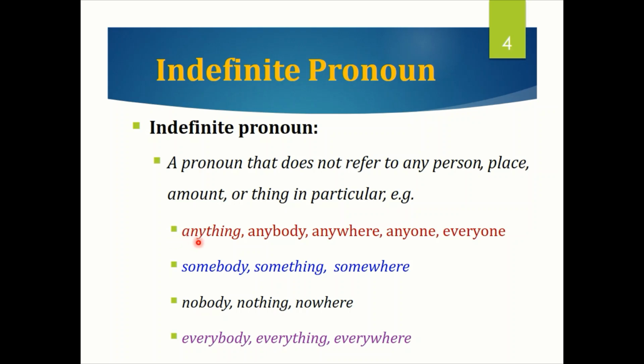Some of them start with any, like anything, anybody, anywhere, anyone. Some of the indefinite pronouns start with some: somebody, something, somewhere. Some of them start with no: nobody, nothing, nowhere. Some of them start with every: everybody, everything, everywhere.